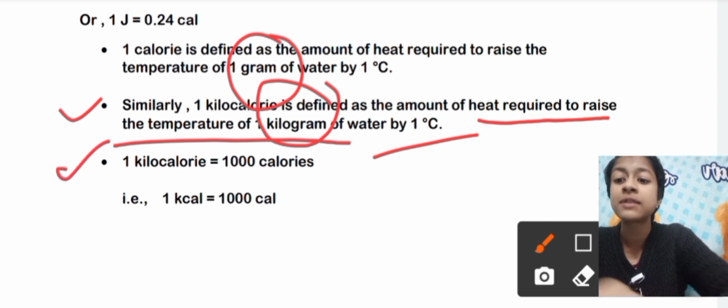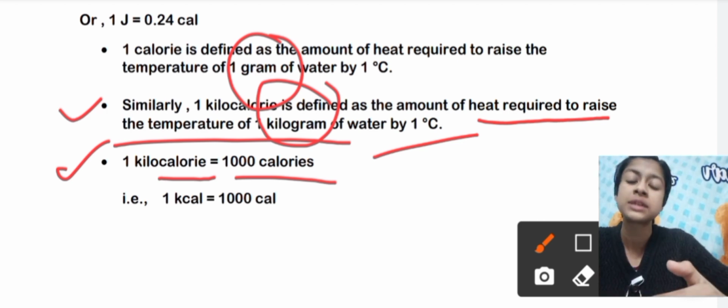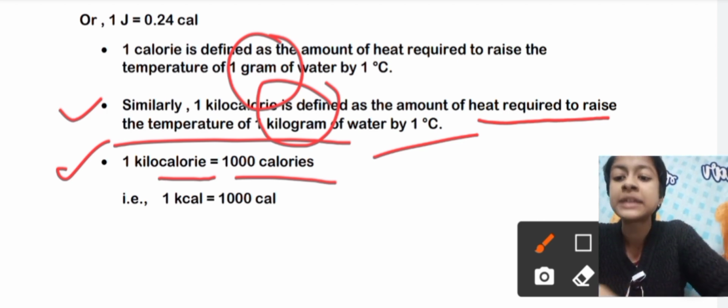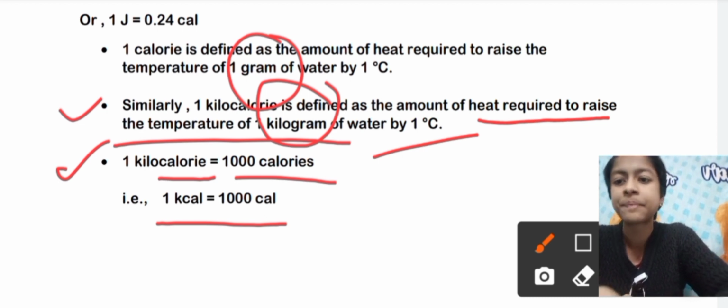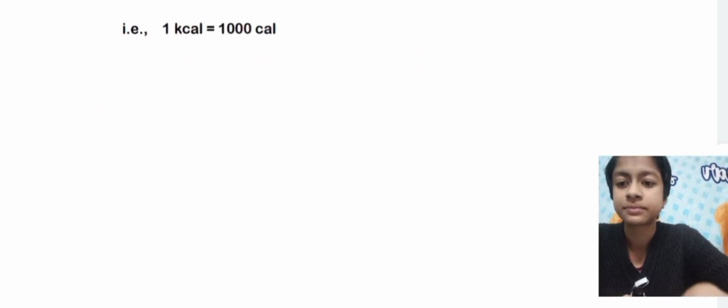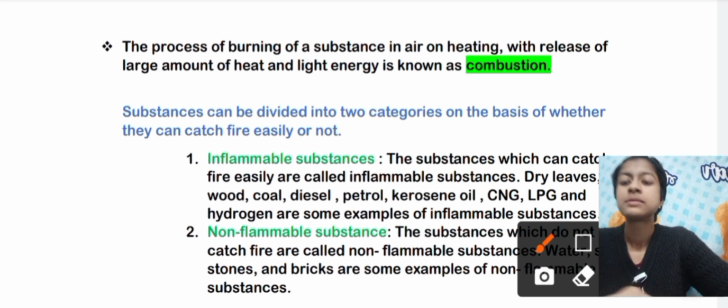Now again one relation: 1 kilocalorie is equal to 1000 calories, as 1 kilometer is equal to 1000 meters. That is, 1 kcal is equal to 1000 cal. Okay, move on.